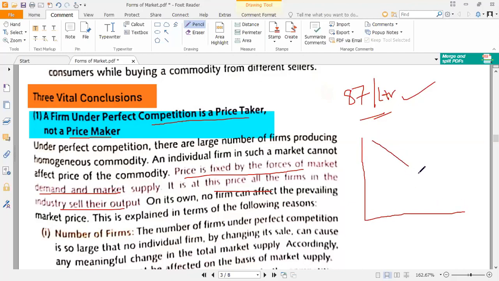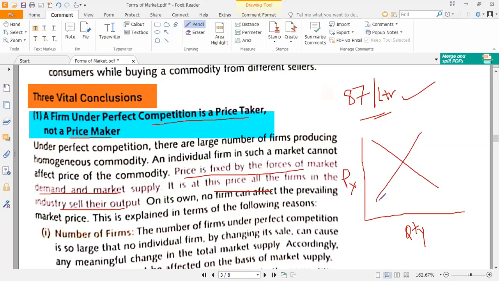For example, this is the demand curve. Over here we have quantity, and over here we have price. So this is the demand curve, and this is the supply curve.